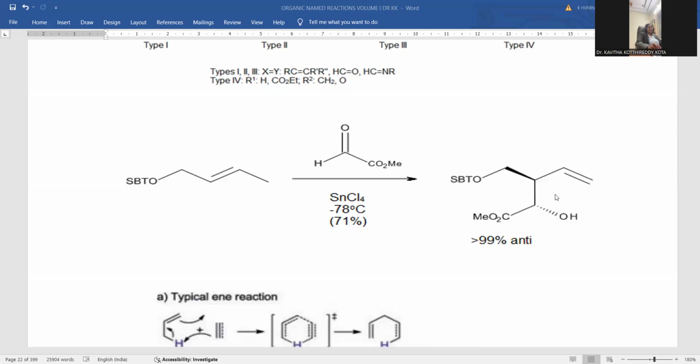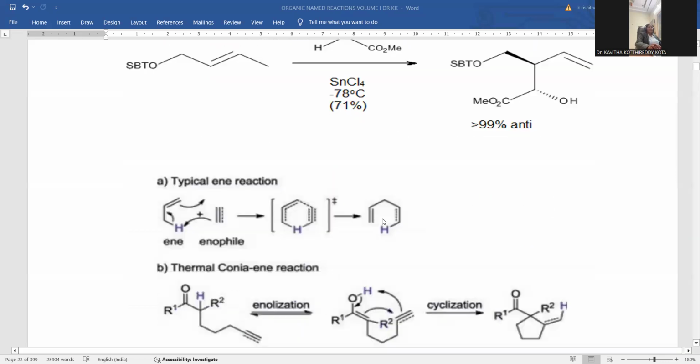This is where stereochemistry is properly satisfied, and moreover Lewis acid stannic chloride is taken into consideration. So here is the product formation in the context of the Alder-ene reaction.